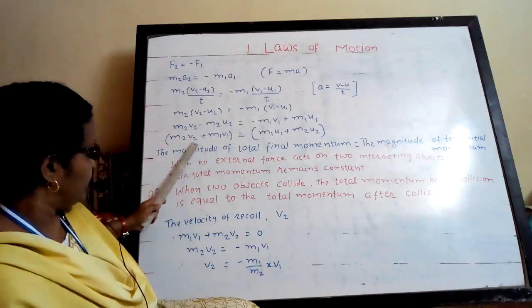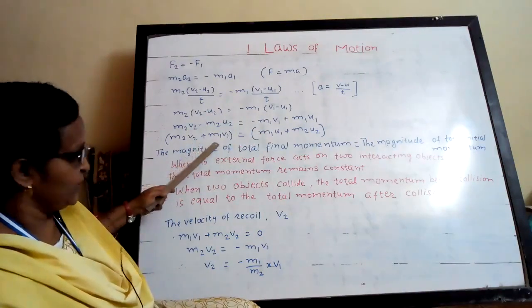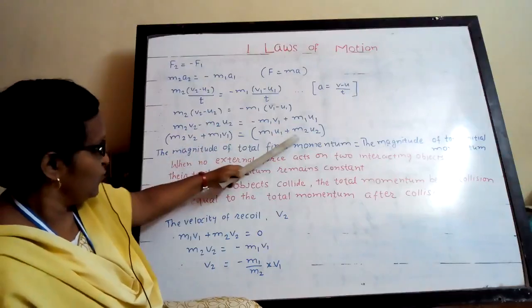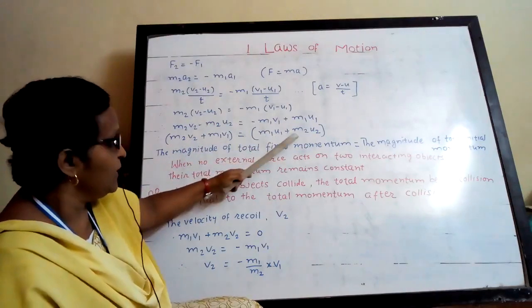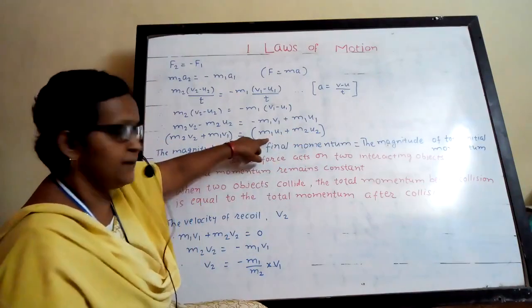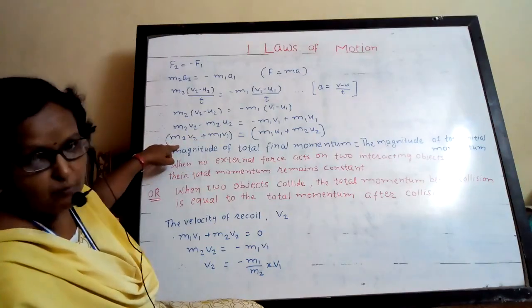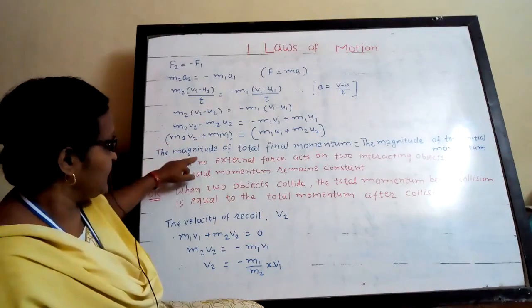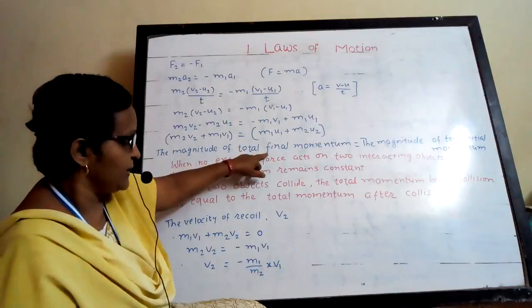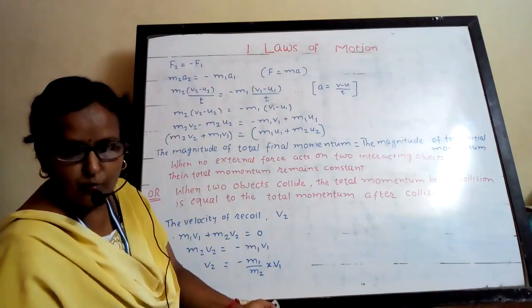So m2 v2 plus m1 v1, this minus goes to this side, and this minus will go to this side. So m1 u1 plus m2 u2. Now this is the total initial momentum and this is the total final momentum. So the magnitude of total final momentum is equal to the magnitude of total initial momentum.